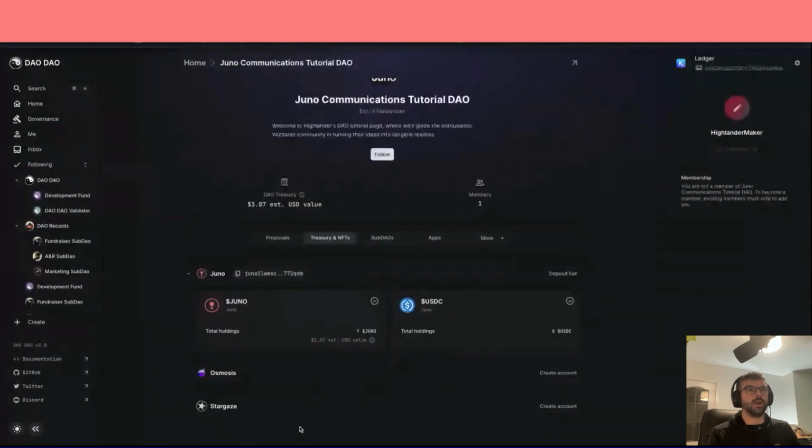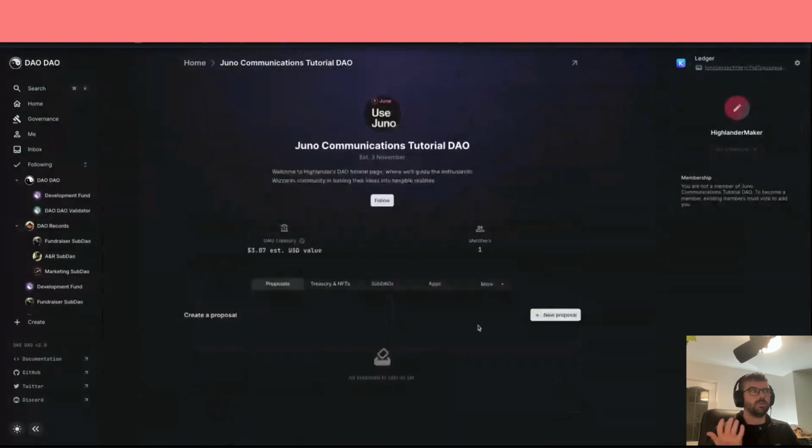So when you come into DAO DAO, obviously proposals here, everything has to be voted in and stuff like that. It's an organisation, but at the moment it's just one member. That's me. You might have 5 people in your DAO where a bunch of you are all agreeing on, yeah, we want to spend this part of the treasury and pay for such and such. Okay, it's got everything you need.